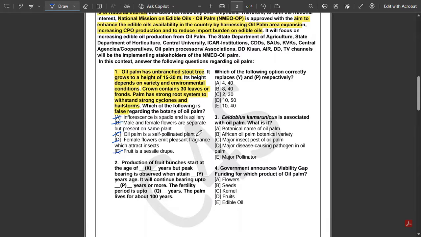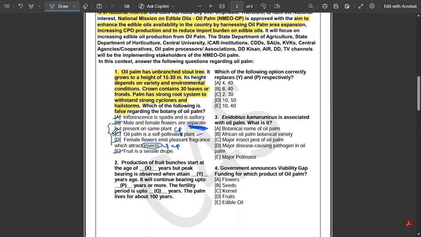Option C says oil palm is a self-pollinated plant. And option D says that female flowers emit pleasant fragrance which attracts insects. So if you see this option, attracting insects, it is related to what? Cross-pollination, isn't it? And it is given that oil palm is a self-pollinated plant. So these two statements are contrasting, isn't it? Again, option B, male and female flowers are separate but present on the same plant. If this kind of thing happens, it is a mechanism for promoting what? Cross-pollination. So three statements are contradicting. Option B is contradicting with option C, and C is contradicting with D.